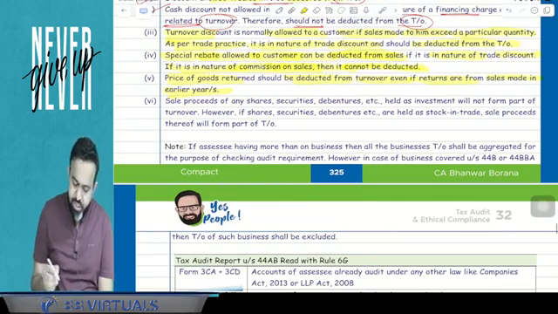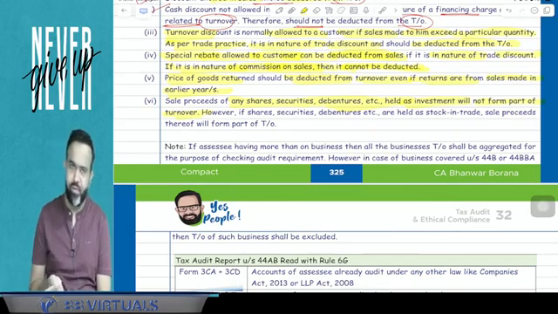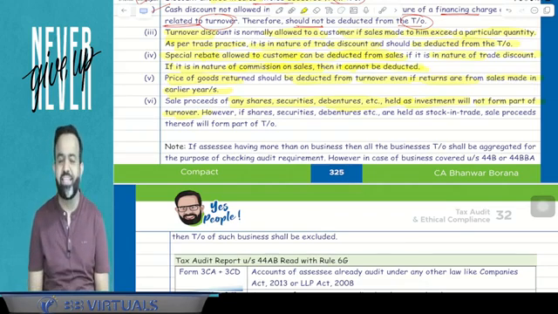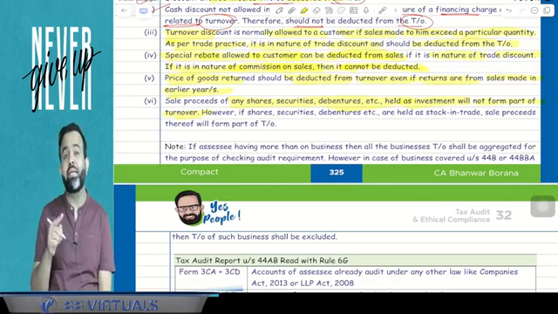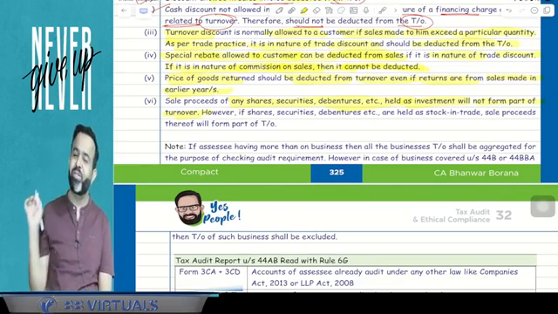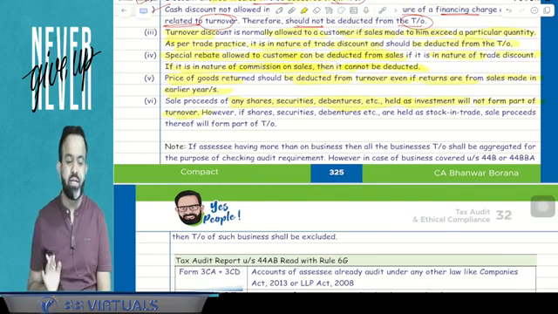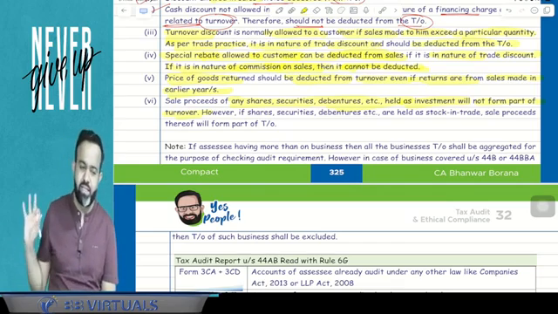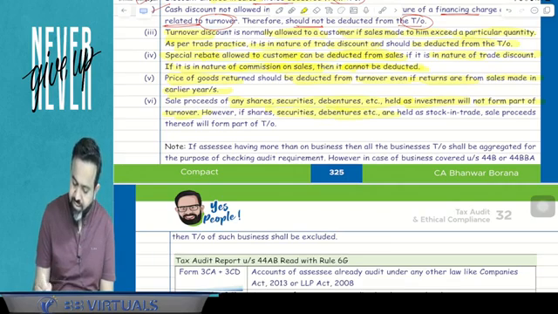Now next part. Sale proceeds of any share, security, debenture, etc. held as investment will not form part of turnover. It's very simple. Suppose you sold the share, security, debenture or any property and all, then guys, that is not part of your turnover. But suppose shares or security or debenture is treated as your stock in trade, then it will be treated as your turnover. So suppose you are engaged in the share trading business, or in the property trading business and all, then obviously that will be covered in the turnover. But if it is held as an investment, then it will not be part of your turnover. So if share, security, debenture, etc. are held as stock in trade, then sale proceeds thereof will be part of the turnover.